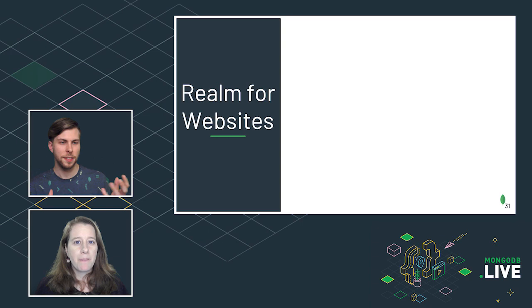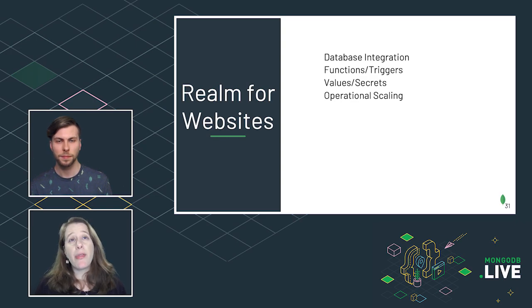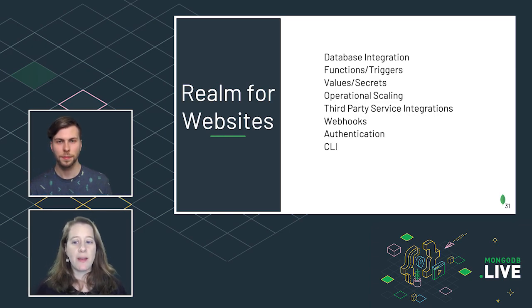So to recap some of the things that we talked about here today, Shiri, Realm has tons of features for website management that we can take advantage of, all available from the free tier. So database integration we talked about, functions, triggers, values and secrets, and operational scaling, just to name a few. Yeah, and we talked about third-party service integrations, right, with GitHub and AWS and Twilio and Stripe, and also any HTTP endpoint. We talked about being a third-party service by making an API with a webhook. We touched on authentication and the command line interface.